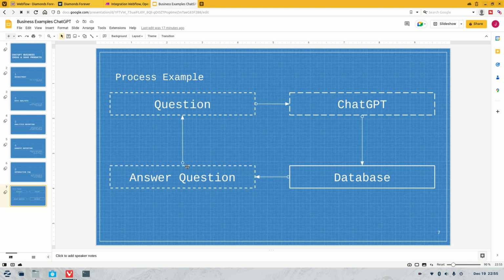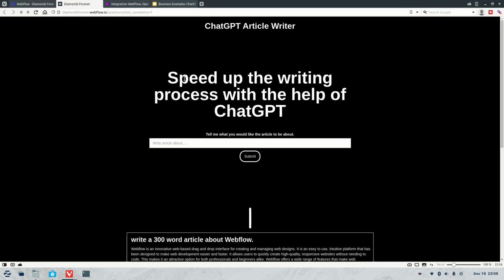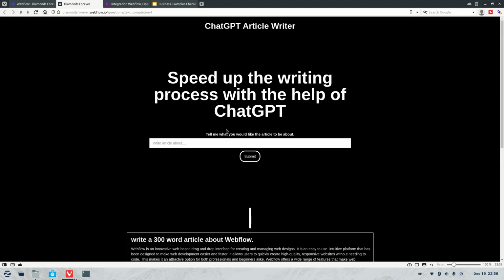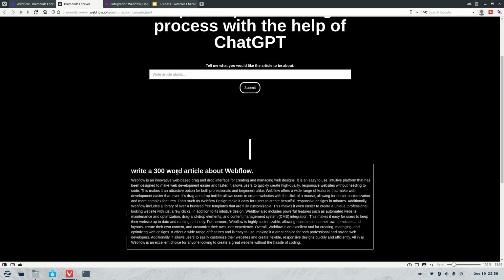But let's dive into one that I created. So what we got here is obviously a simple page, nothing fancy. Like I said, I just did it in a couple of minutes. But what this does is allow you to ask it to write you an article. So we've got to speed up the writing process with the help of ChatGPT. Now obviously there's lots of different sort of platforms out there that are doing this, but I just thought this was a nice sort of real world example. So you can see here I said write a 300-word article about Webflow, and there it went. It just wrote an article about Webflow.